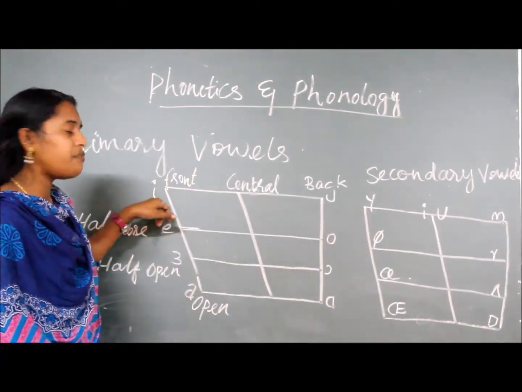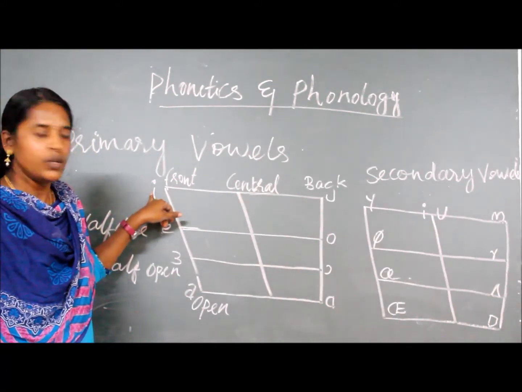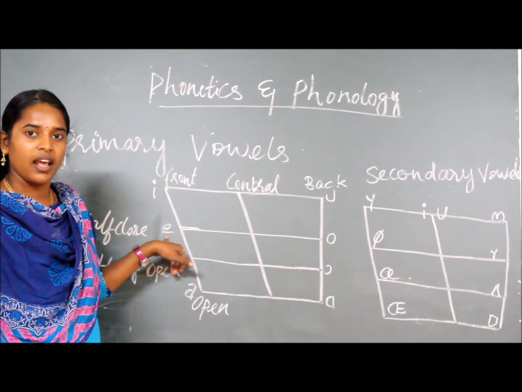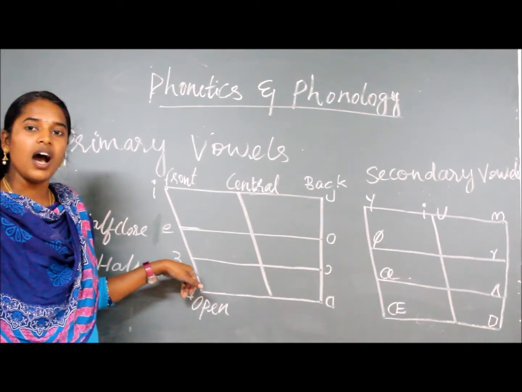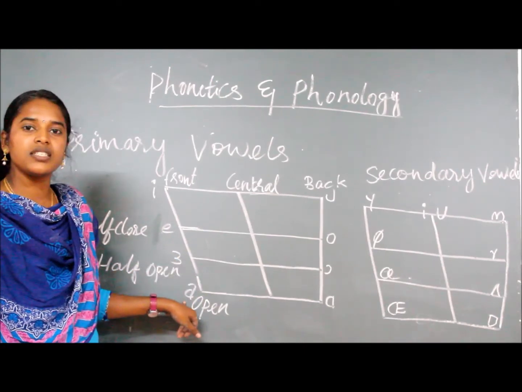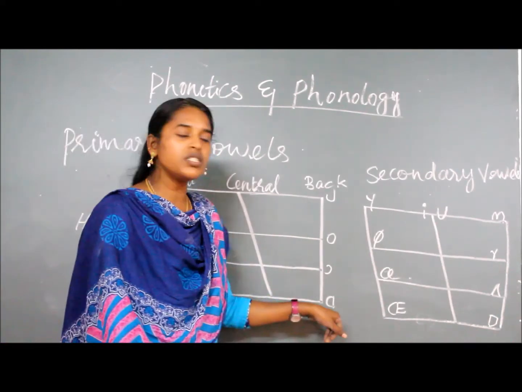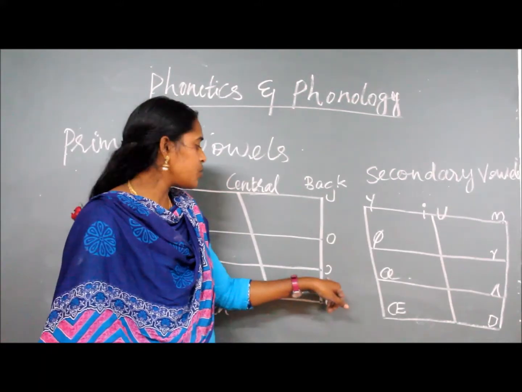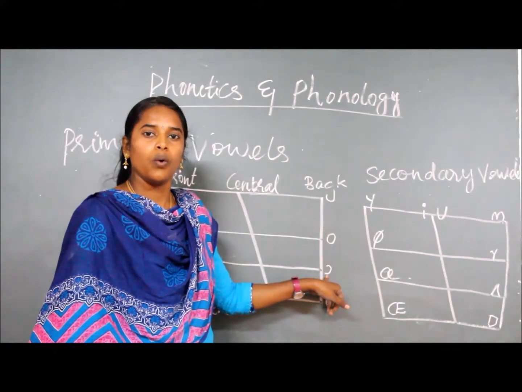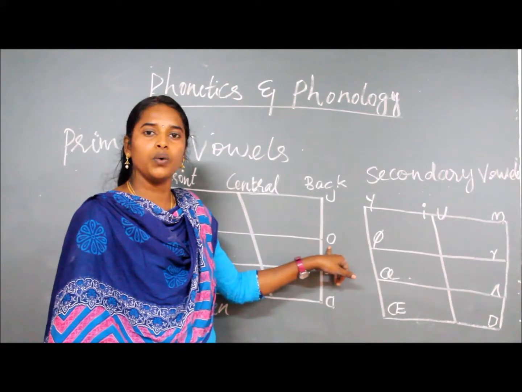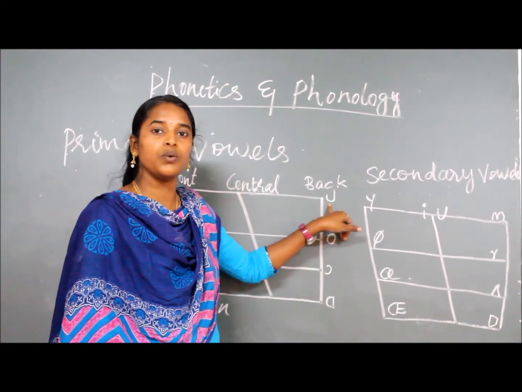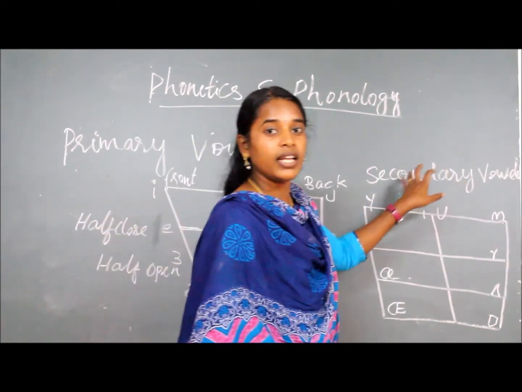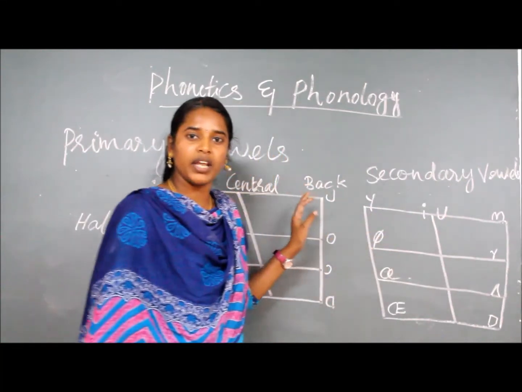So we will see the first one is, it is E. So the second one is, it is A. So third one is, it is A. The fourth one is, it is A. So this one is, it is So this one is, it is O. So this one is, it is U. So this one is, it is U. So in the primary, in the secondary vowels, you can see it is a combination of this.